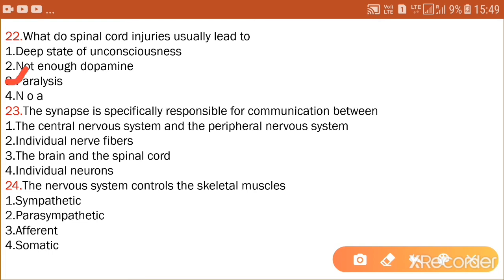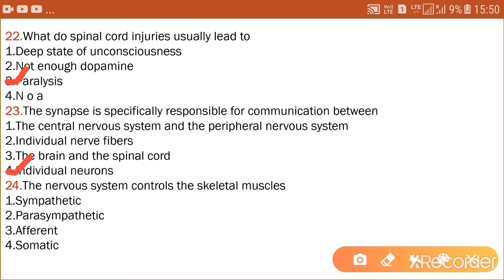Next question: The synapse is specially responsible for communication between the central nervous system and the peripheral nervous system, individual nerve fibers, third option, the brain and the spinal cord, fourth option, individual neurons. Synapse is the microscopic gap between two neurons. So it is responsible for communication between the individual neurons. Option 4 is the correct answer.